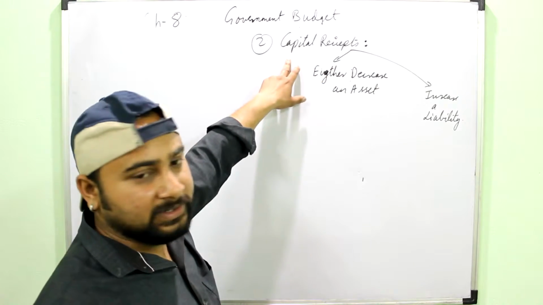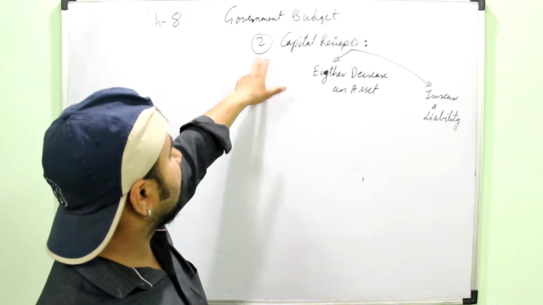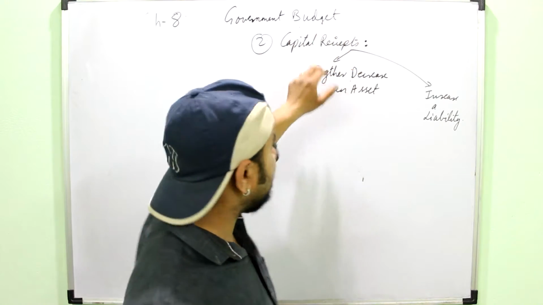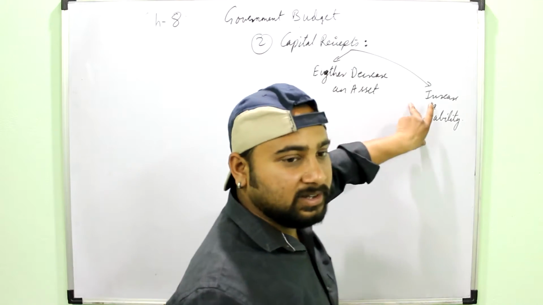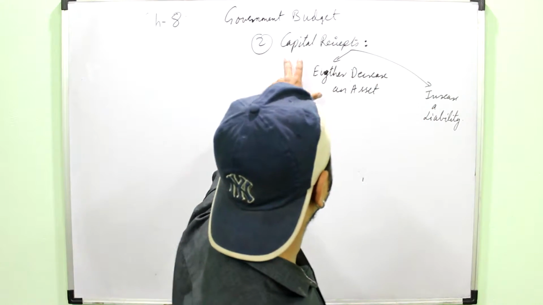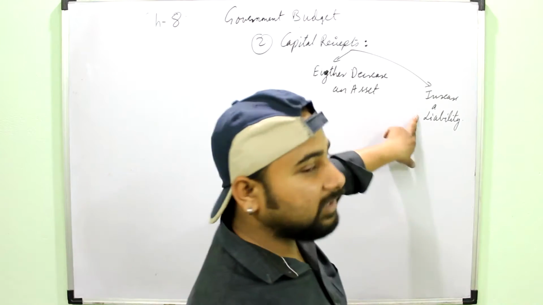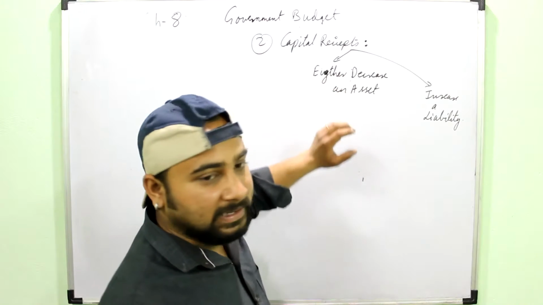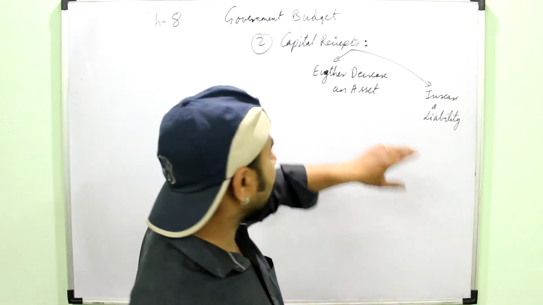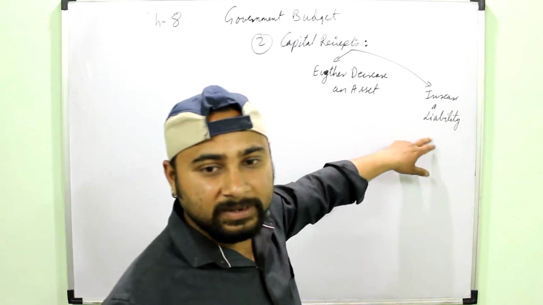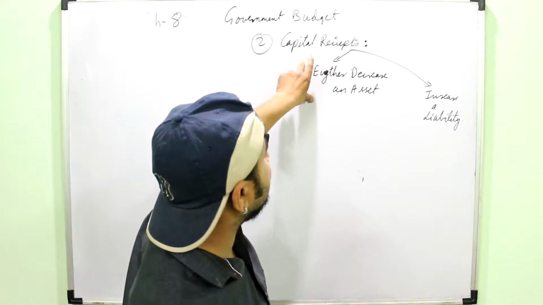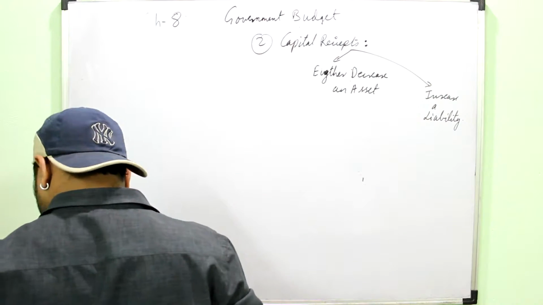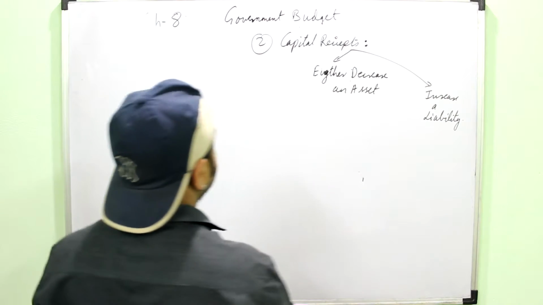I think that I skipped the definition of revenue receipt. So when you are defining revenue receipt, you will just write that these are the receipts which neither decrease an asset nor increase a liability. For capital it will be which either decrease an asset or increase a liability. See, it is simple to understand. Money can come only when you sell something or you borrow money from someone. So receipt is possible only by decreasing the asset or by increasing the liability. Now we will move on to the components of the capital receipts.